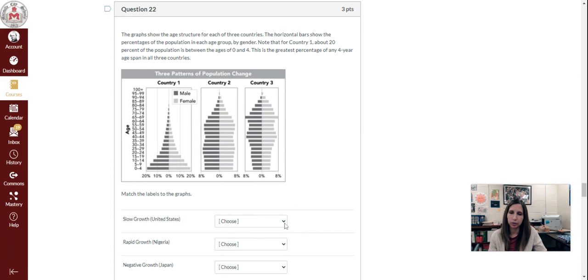So slow growth, like the United States, would that be country 1, country 2, or country 3? Rapid growth, like in Nigeria, would that be country 1, country 2, or country 3? And your last one here, negative growth, like you would find in Japan, would that be country 1, country 2, or country 3?